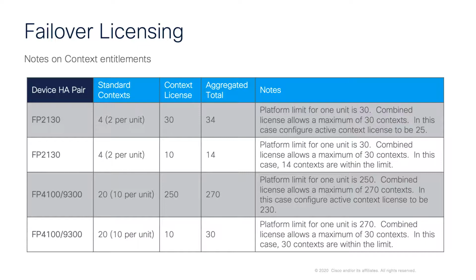For the Firepower 2130, each unit includes 2 standard contexts, or within the standard licensing, you get 2 contexts included as standard. So that gives us a total of 4. And then we purchase a 30 context license, which gives us an aggregated total of 34. So you can see there the platform limit for one unit is 30. So combining these licenses allows a maximum of 30 contexts, but in this case, we need to configure the active context license to be 25.